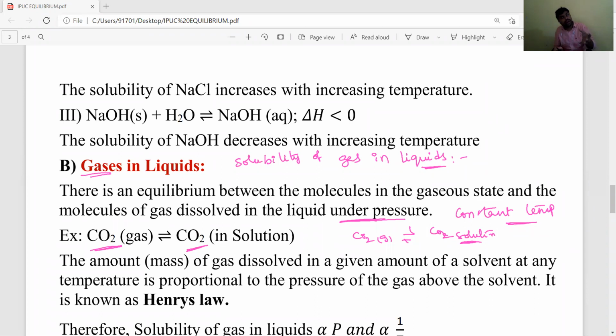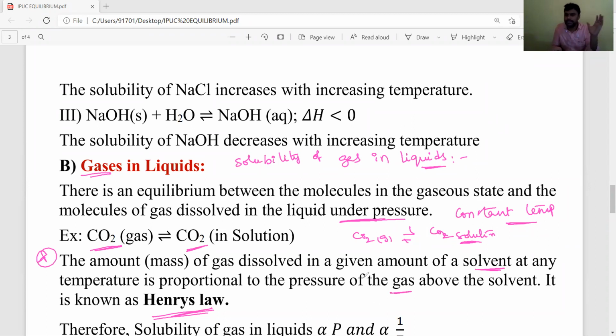So the amount of gas dissolved in liquids can be explained by Henry. The scientist Henry explained this process. That's why it is called Henry's law. What is Henry's law? What he said means the amount of gas, the mass of gas dissolved in the given solvent at any temperature is always directly proportional to pressure and inversely proportional to temperature. That is known as Henry's law.